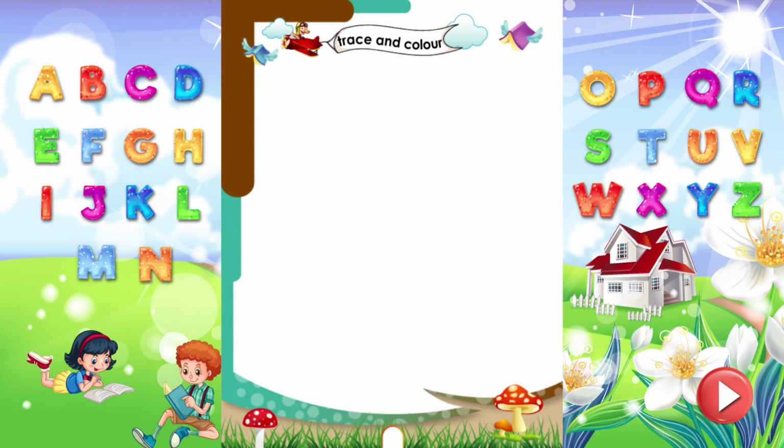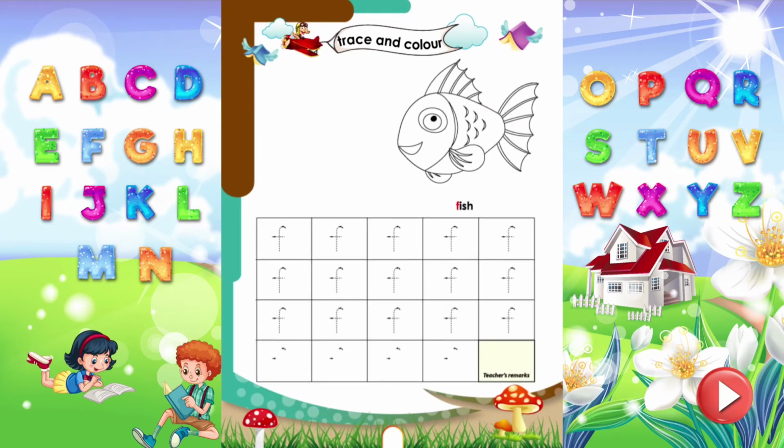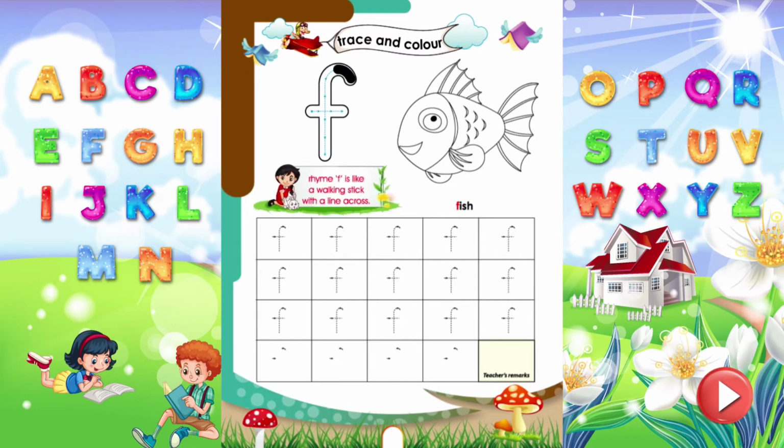Trace and color. Let's trace the letter F, which sounds F. Rhyme F. F is like a walking stick with a line across. Trace all the letters properly. Wow! Time to color the fish.